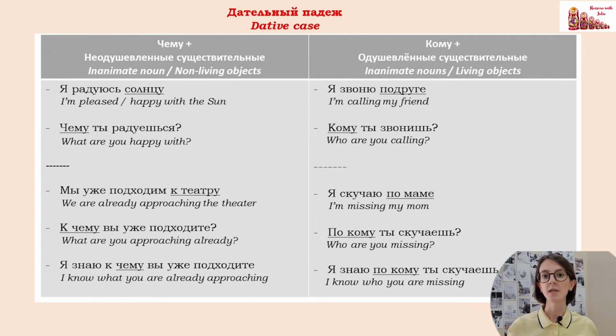Кто in dative case will be кому? Я звоню подруге. Кому ты звонишь? After verbs звонить, писать, напоминать, дарить, etc. plus the recipient of our action in dative case. That's why we use the question кому over here.